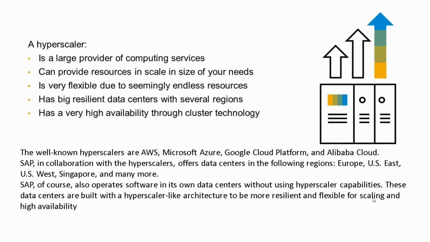So service availability is also a big factor you need to consider. It's not that in all the hyperscalers, in all the regions, you have all the services available.